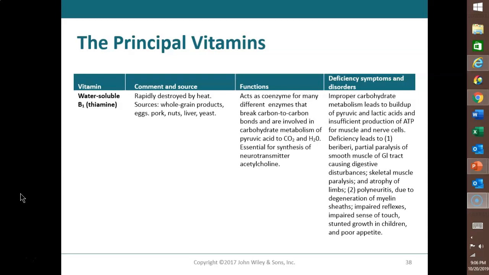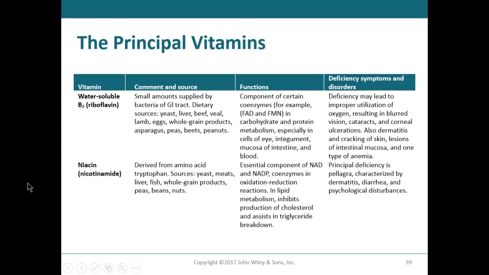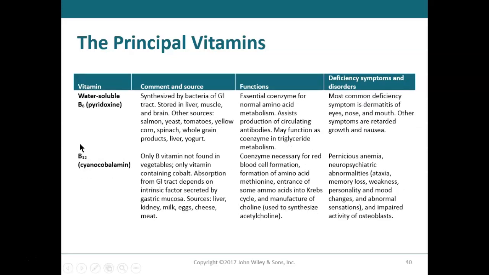So your B vitamins, remember, are water soluble, which means that they are dissolved in body fluids, and excess quantities of your B's and your C's are not going to be stored, but instead they're going to be excreted in the urine. So you have B1 and B2, riboflavin, niacin, and B6. I do want to take just a moment with vitamin B12.